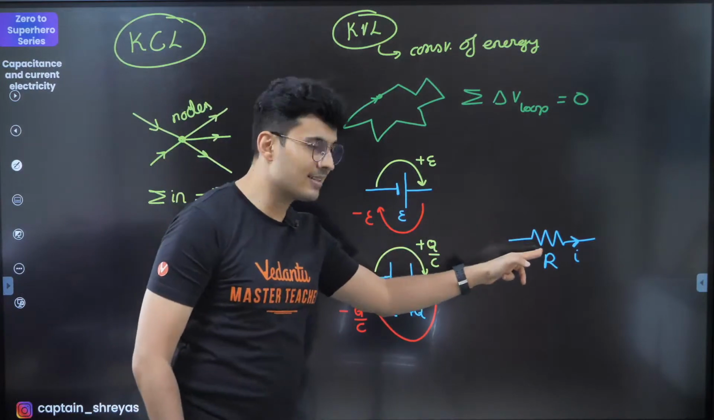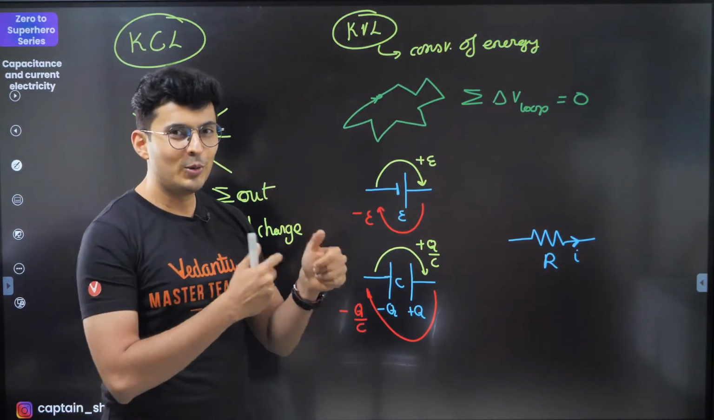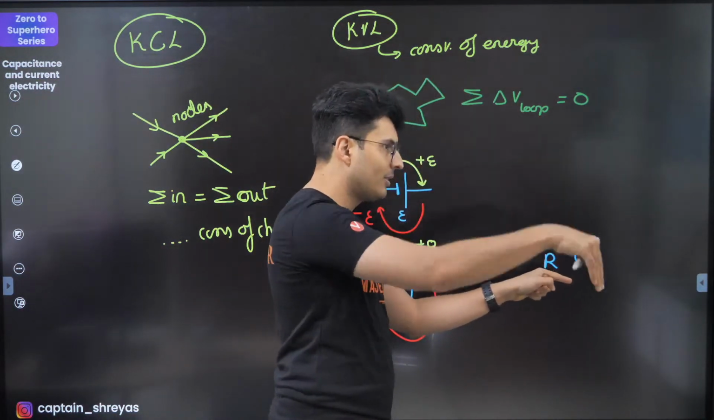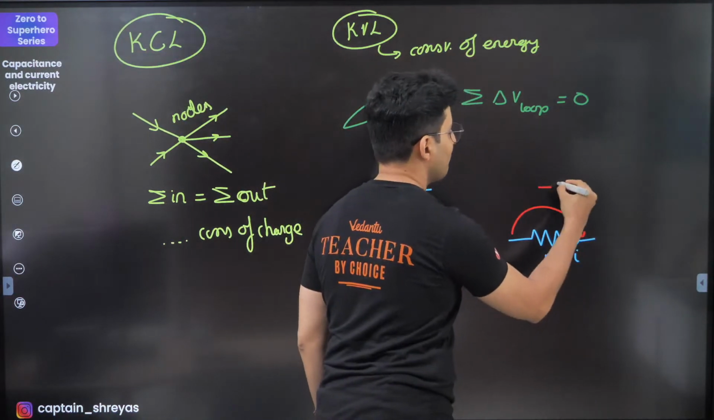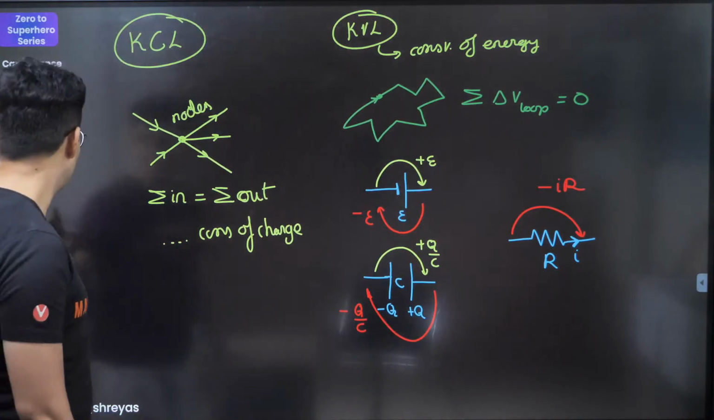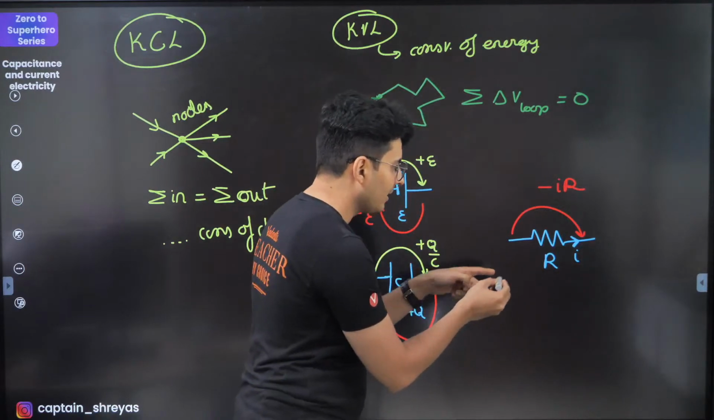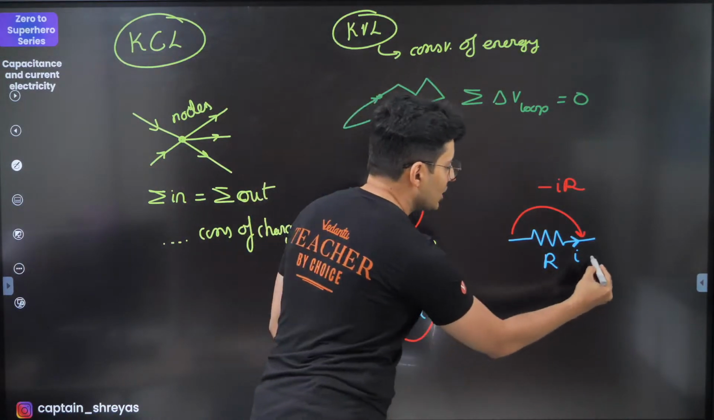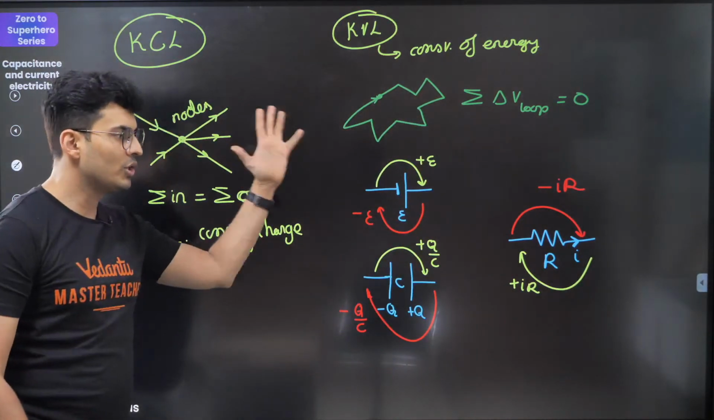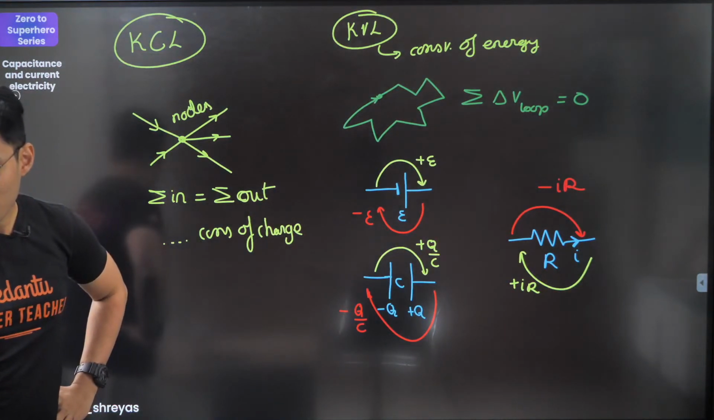Now, in case of resistance, current flows always from high to low potential. High to low. So this is high, this is low. High to low means a drop. So when you go from here to here, it is minus IR. It is minus IR. Keep this in mind. And the exact opposite way, low to high, means increase. So it will be plus IR. This is the sign convention which you're going to follow.